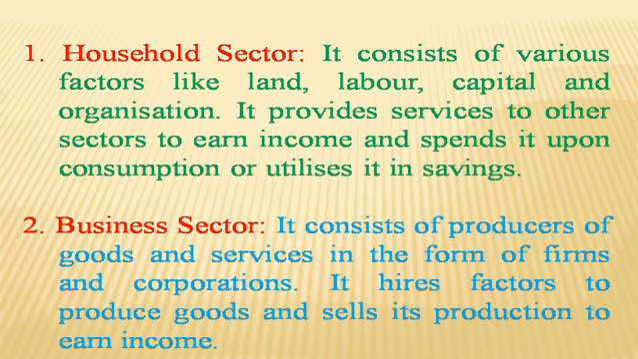So they provide services to other sectors and they earn income, and they spend it upon consumption or utilize it in savings. So after earning income, land, labor, capital and organization spend this income upon consumption or utilize it in savings. So earning can be divided into 2, that is consumption expenditure and savings.